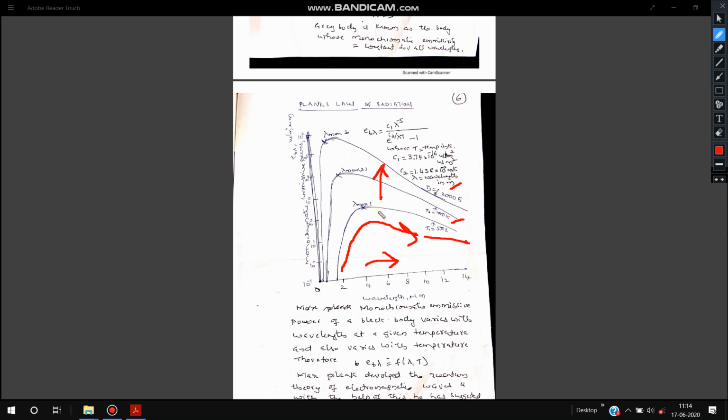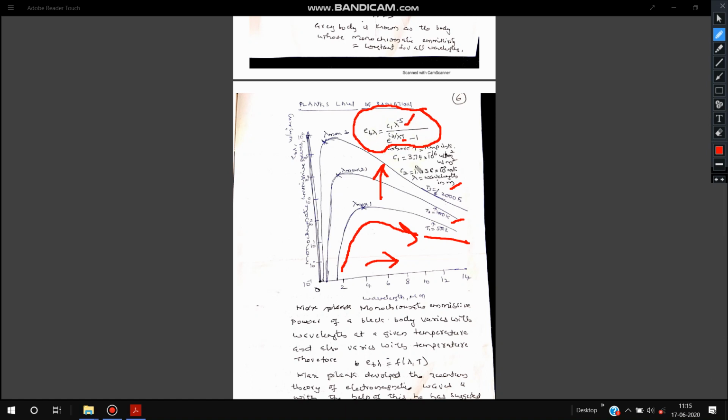Max Planck developed the quantum theory of radiation, and he found that monochromatic emissive power is a function of both lambda and T. He obtained the following expression for the monochromatic emissive power of a black body: E_b lambda equals C1 lambda raised to minus 5 divided by e raised to C2 by lambda T minus 1, where C1 and C2 are constants.